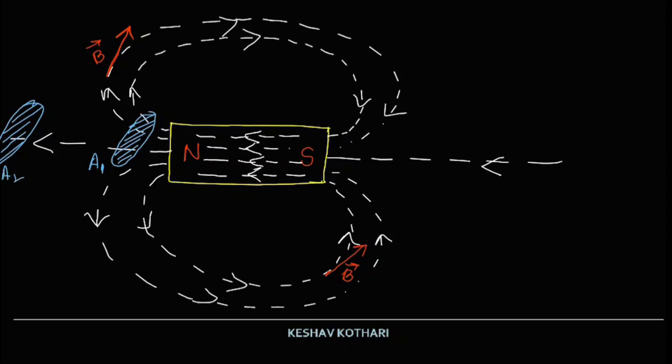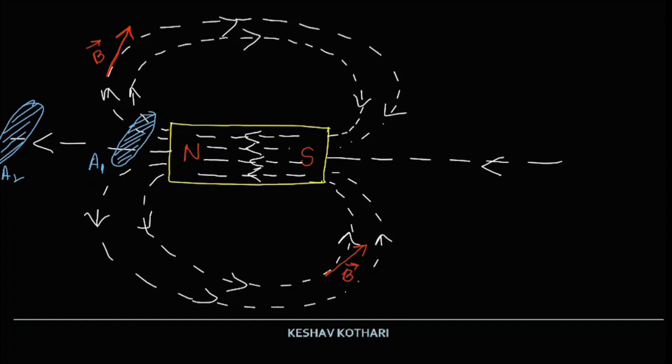And the last important fact is that the magnetic field lines do not crisscross or intersect each other. It is because the direction of the magnetic field at a point is obtained by drawing a tangent at the point on the magnetic field line. So if the magnetic field lines were crisscrossing each other, it would imply that at one particular point there are two directions, which is simply not possible.